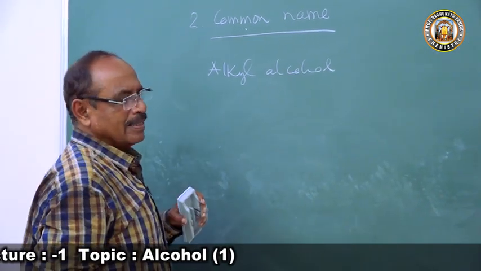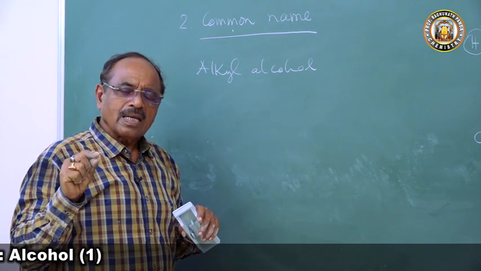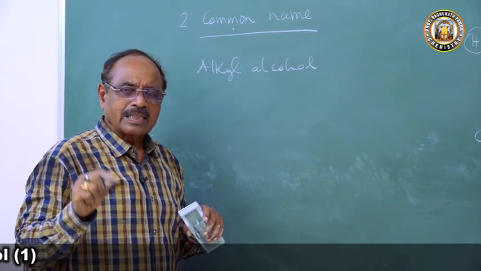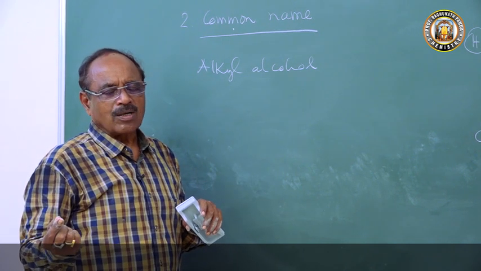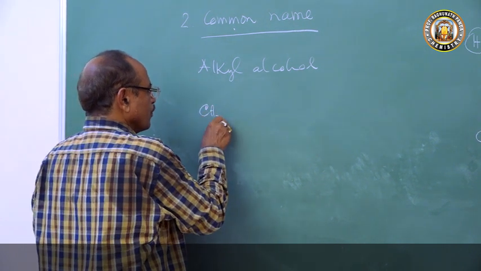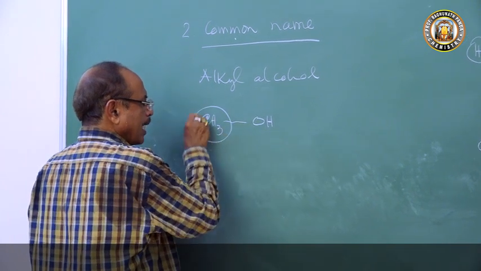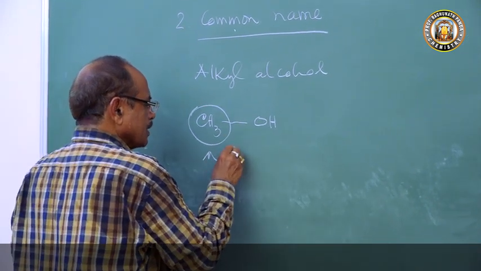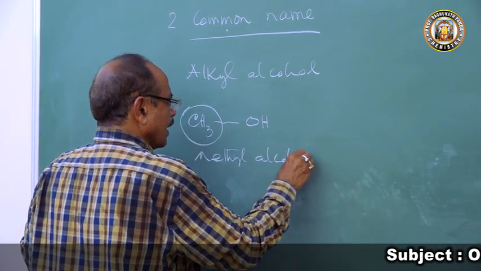The common name is alkyl alcohol because an alcohol is a hydroxy derivative of an alkane. Hence, depending upon the alkyl group, the alcohols were named, and so they are called alkyl alcohols. When n is equal to 1 we have CH3OH. This group is the methyl group, hence this is called methyl alcohol.